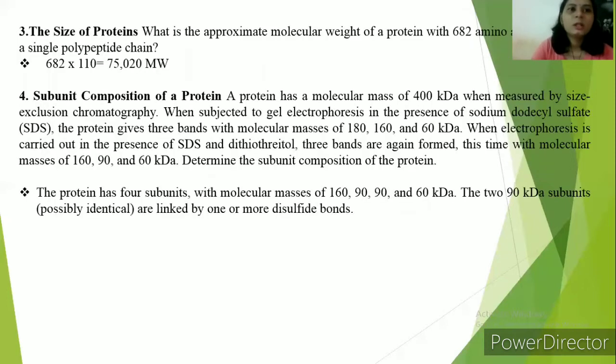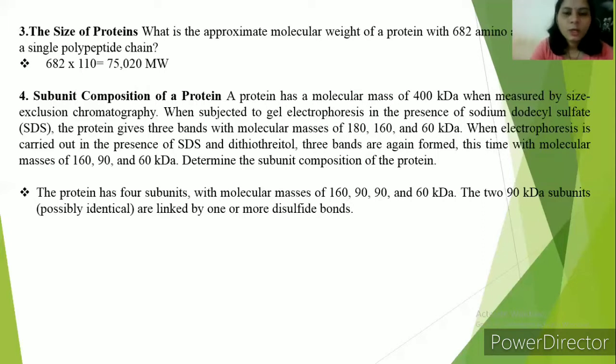Next question, the size of proteins. What is the approximate molecular weight of a protein with 682 amino acid residues in a single polypeptide chain? The average molecular weight of a protein amino acid is near 128. But a molecule of water, whose molecular weight is 18, is removed to create each peptide bond.